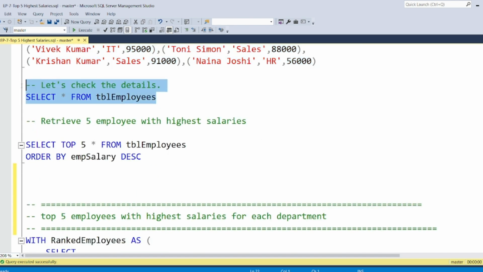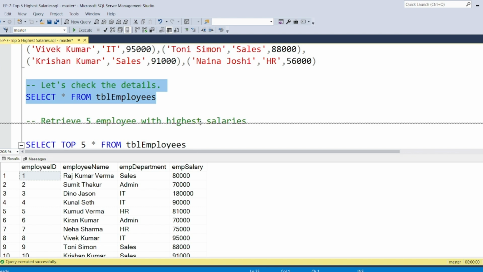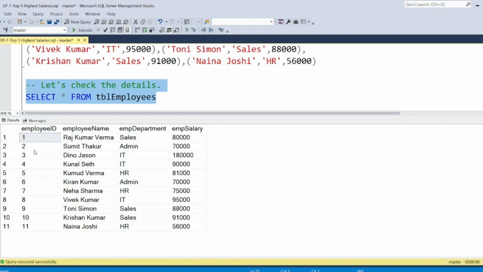Let's see what details we have inserted into the table. You see all these details here. Since employee ID was of identity type, it goes 1, 2, 3, 4, 5, 6 like that. And these are all the details. Each employee belongs to some department and they have different salaries.